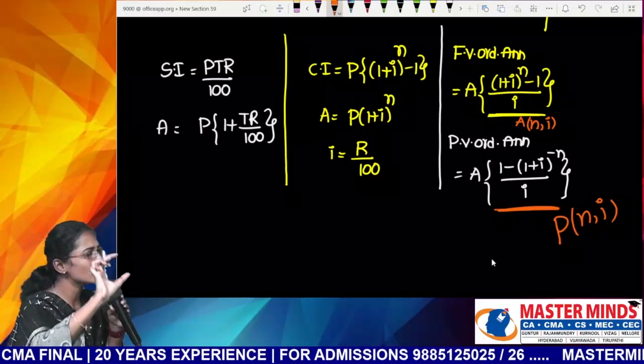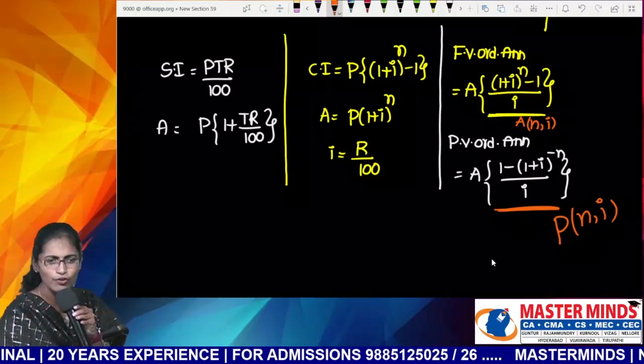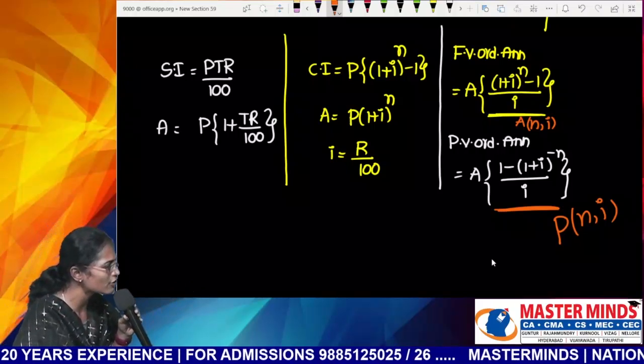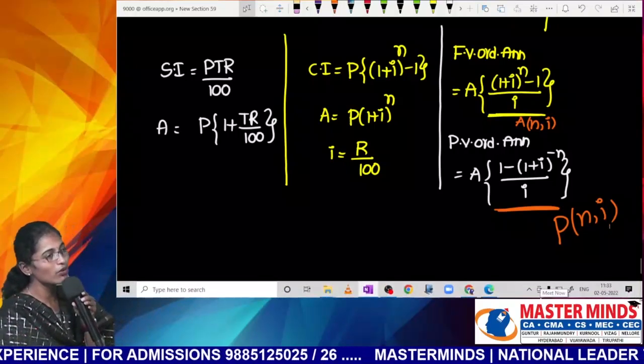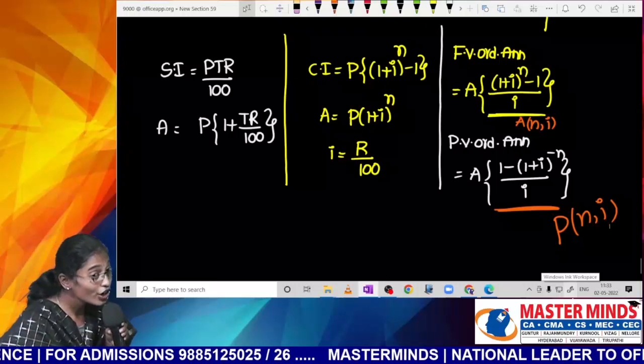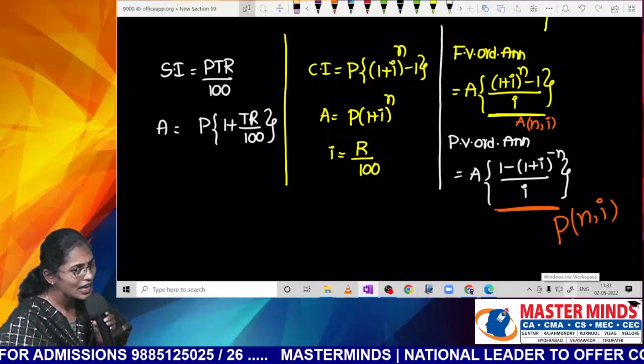The term which is used in present value is called present value factor, and the term which is used in future value is called future value factor. Is ordinary annuity bigger or due annuity bigger? Ordinary or due, Nana? Due annuity is always the bigger one.